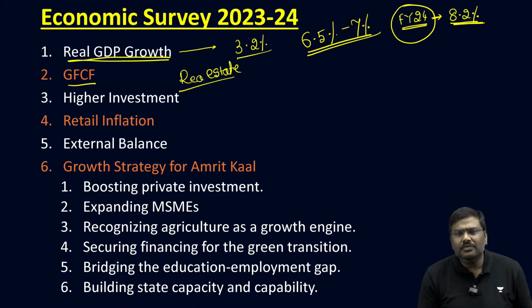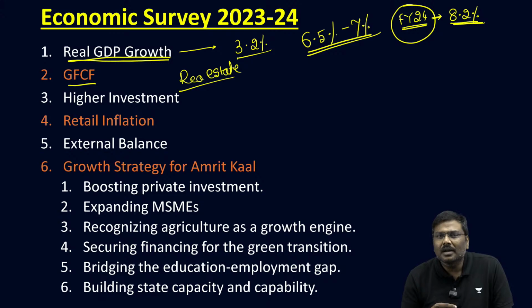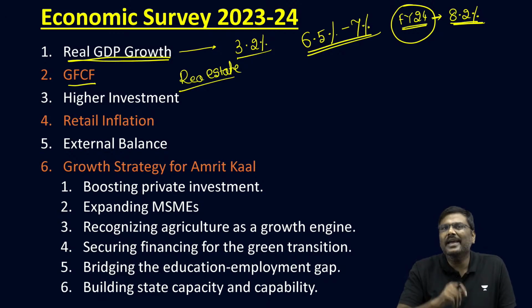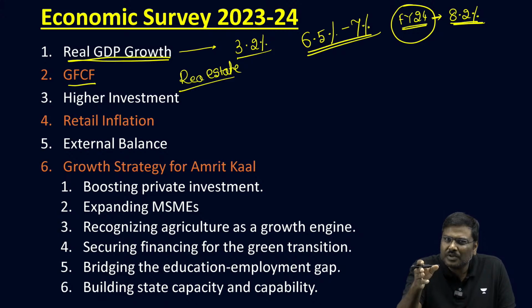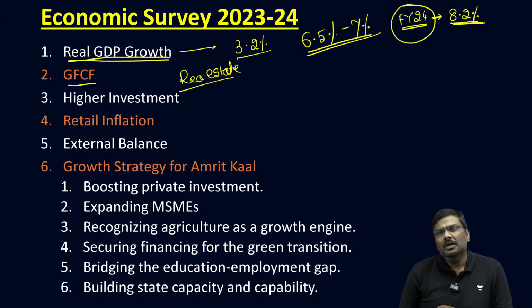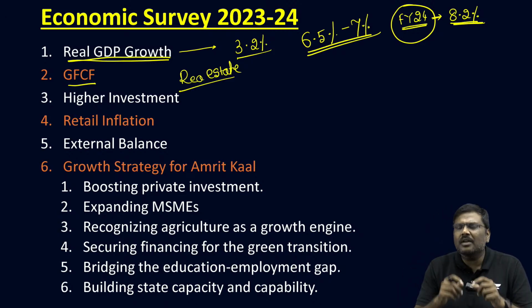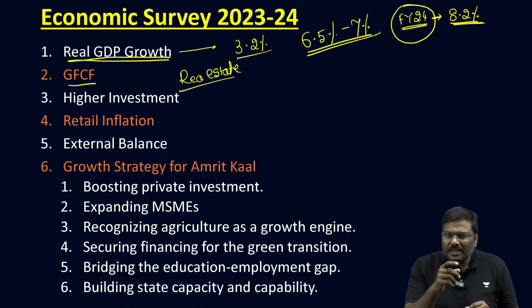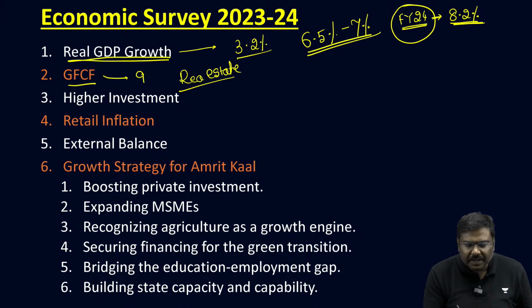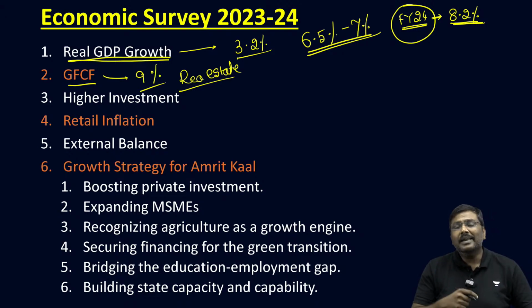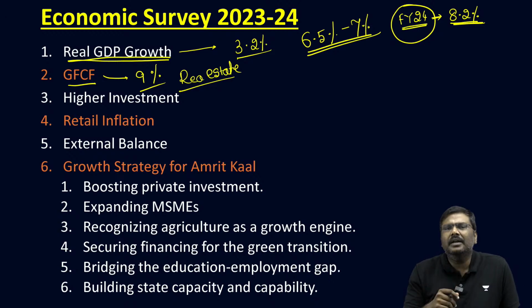And as a result of this kind of investment, the debt of the households has actually increased. And according to the survey, the status, or let's say the position, of the households has actually improved post-pandemic in India. Now, regarding the gross fixed capital formation, the growth in the GFCF, according to the survey, has been pegged at around 9%. And this has been aided by the raising of a lot of funds in the market.